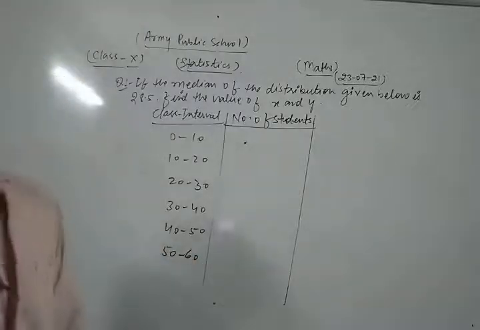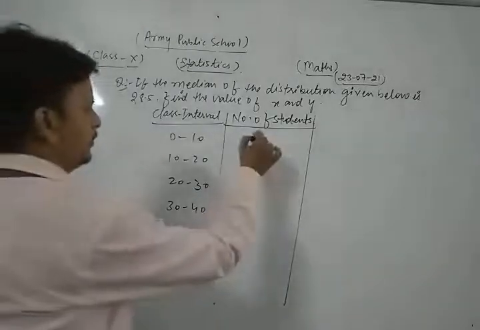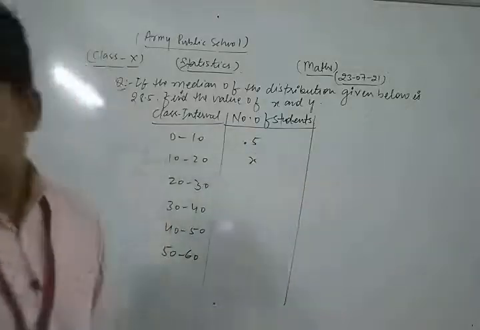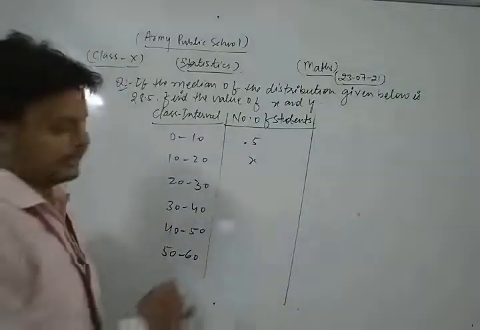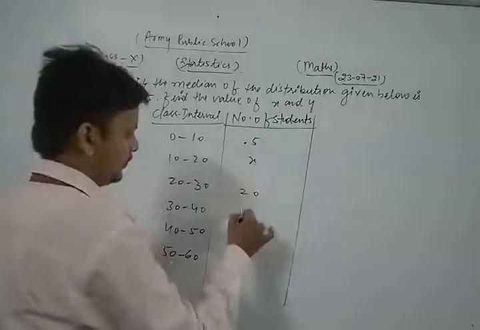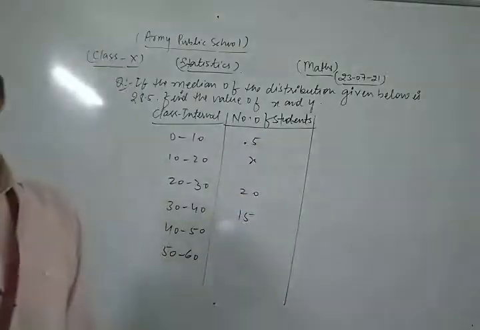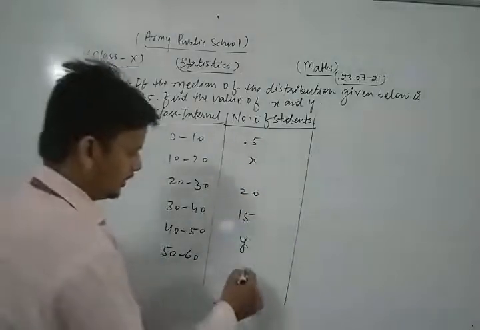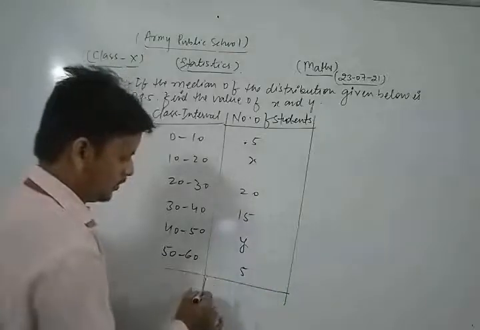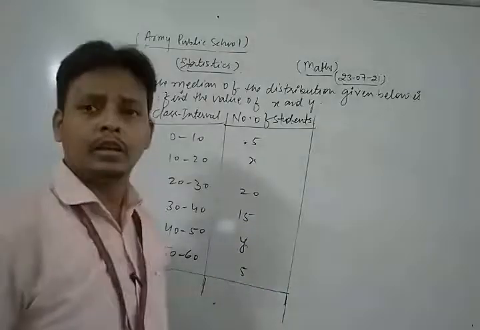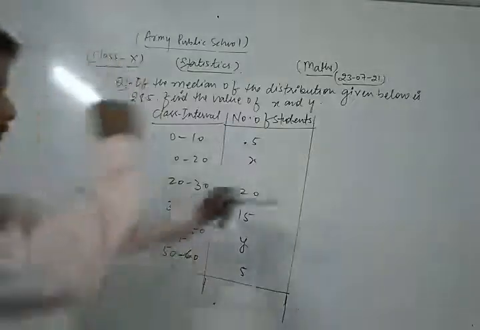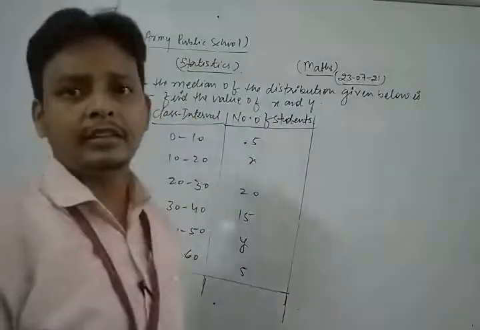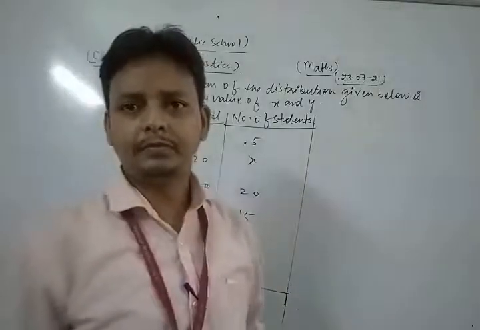And the frequencies are 5, x, 20, 15, y and 5. So dear friends, this is the data which we have.